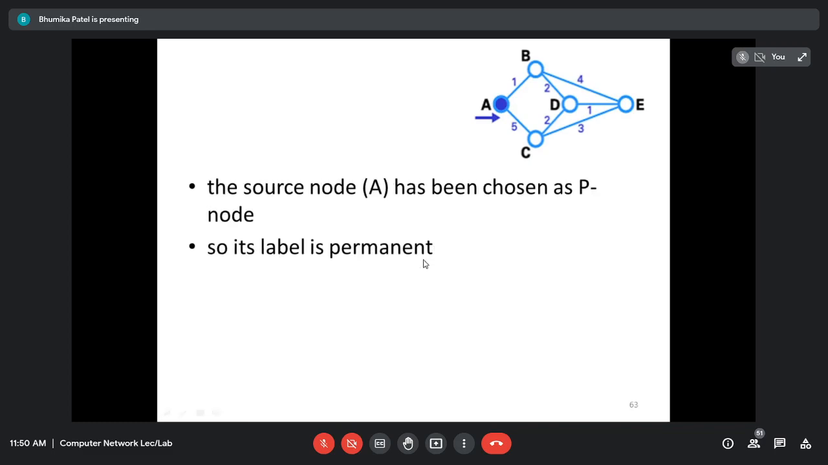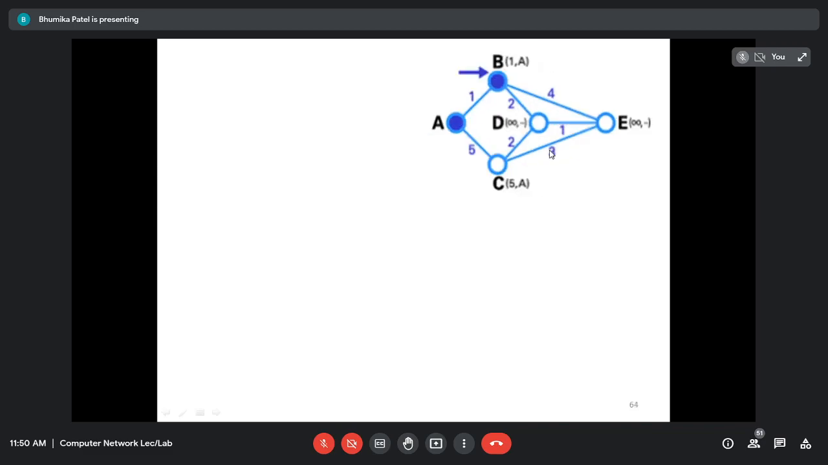So here first of all source node A has been chosen as a permanent node. I have to start from it, so I will keep this A as a permanent node. I will keep it in the P group, and all the remaining nodes I will keep in temporary, right? So now what are the neighboring nodes of A, B and C. At a time we are going to consider the permanent node and its neighboring nodes. So here A to B and A to C, there are two nodes, AB and AC.